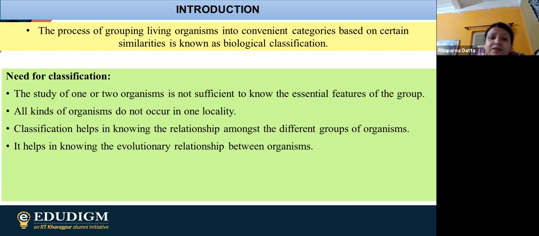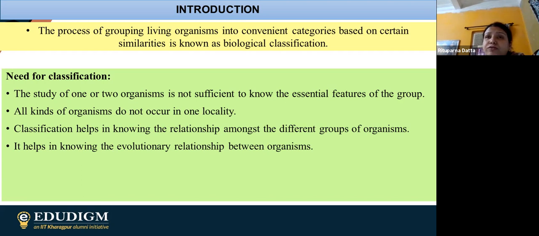And this grouping is not only helping in the study process, this grouping is also helping us to find out the evolutionary relationship. So what is the basic evolutionary relationship between all these 50 groups, suppose if we are having, then we can find out the evolutionary relationship also among different groups. Right?